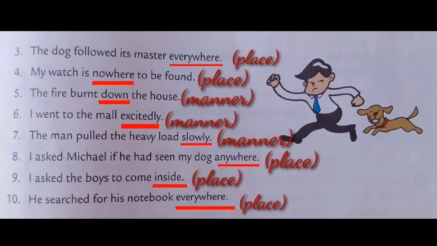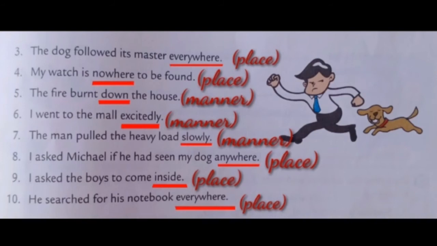Fourth one, my watch is nowhere to be found. Here, nowhere is adverb. It is adverb of place. Fifth one, the fire burnt down the house. Here, down is adverb. What kind? Adverb of manner. Then, sixth one, I went to the mall excitedly.